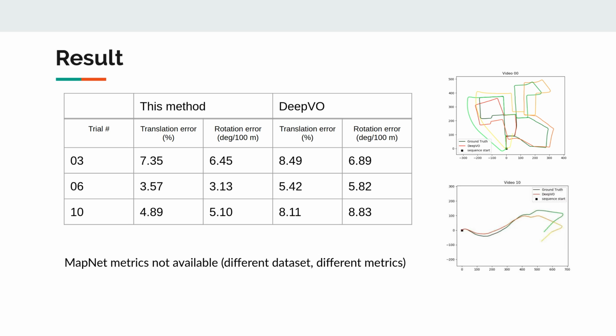As for the results of the model, we cannot make a comparison between our model and MapNet because MapNet uses a different dataset and uses different metrics from ours. But as we can see here, our comparison with deep visual odometry yields in general better results, both in translation error and rotation error. On the right are the results of our outputted sequences.